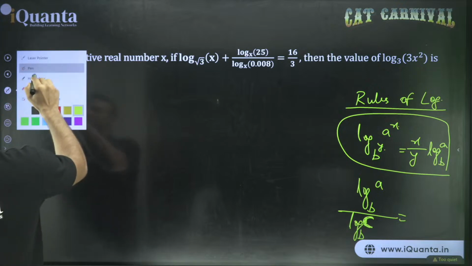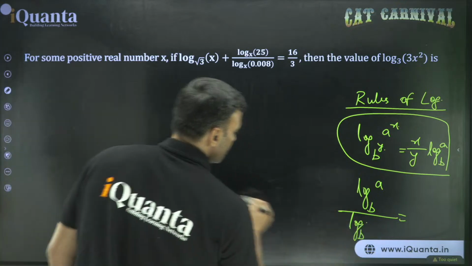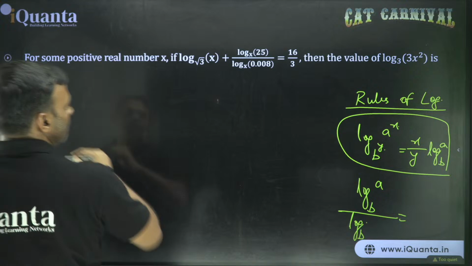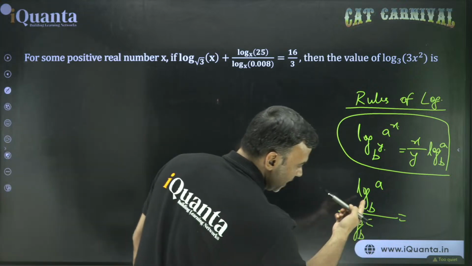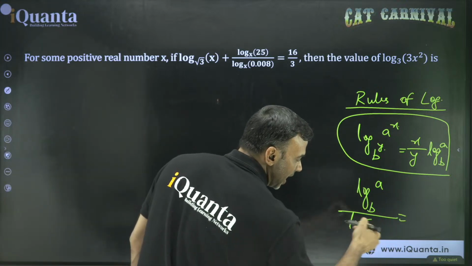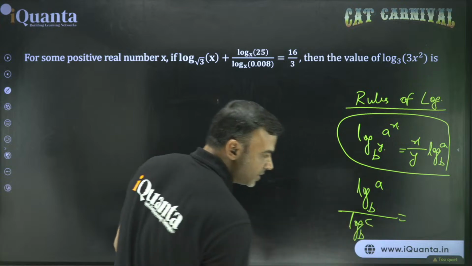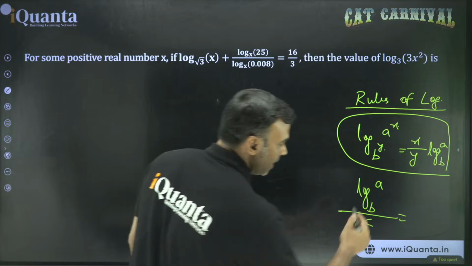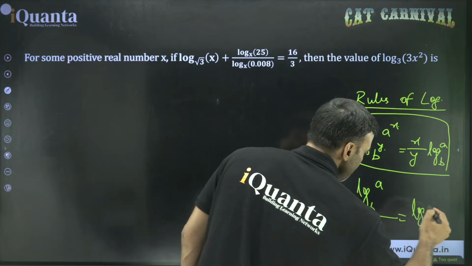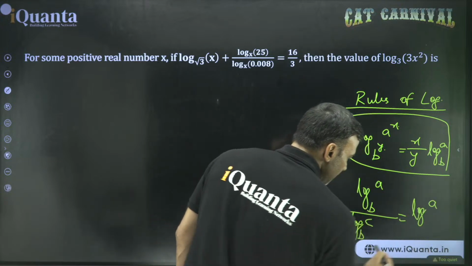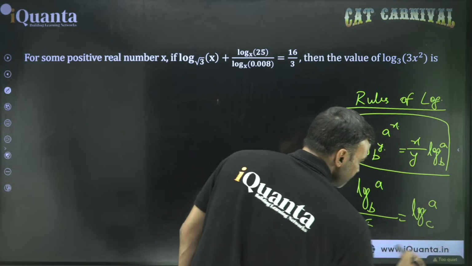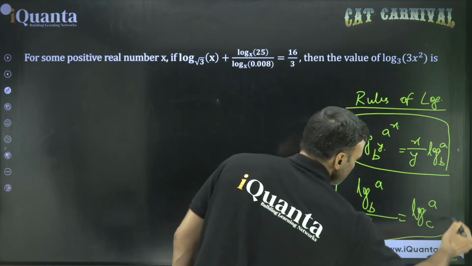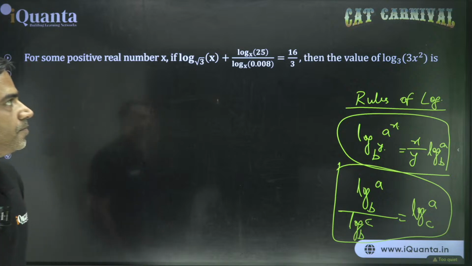So instead of this division, we will have one single log, and that will be equal to, you see, this b will be eliminated. Don't cut it like this. It is not a division or a multiplication. They eliminate the effect of each other. Eventually it will become log of the number a, and this number c will become the base. So these two rules are going to be used in this question. ठीक है?